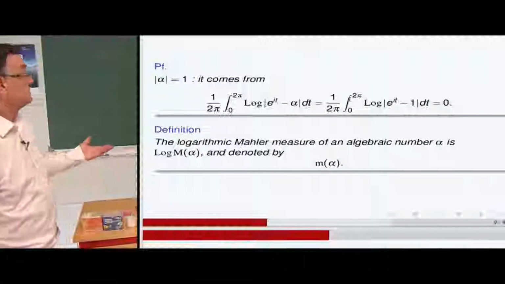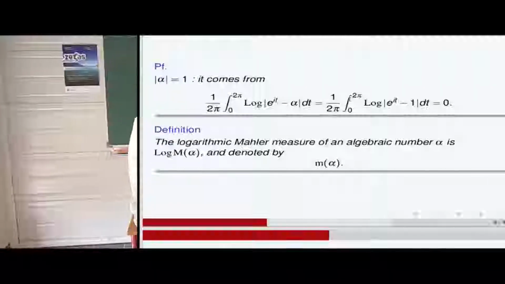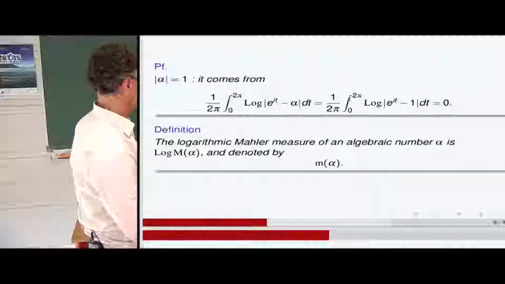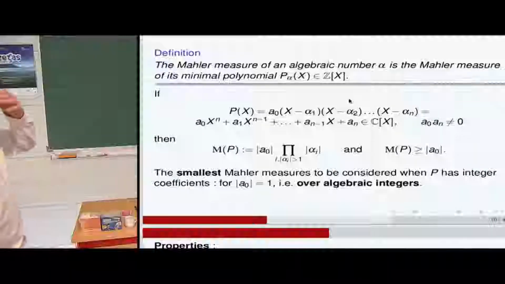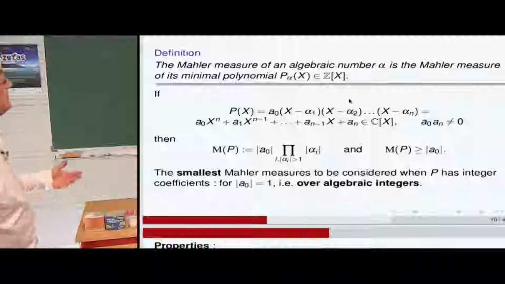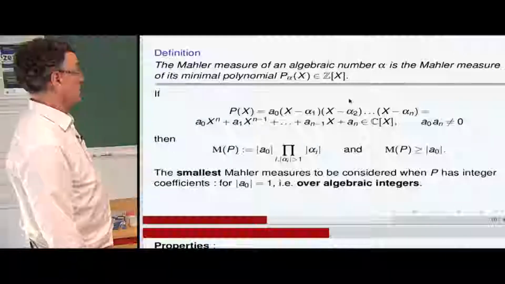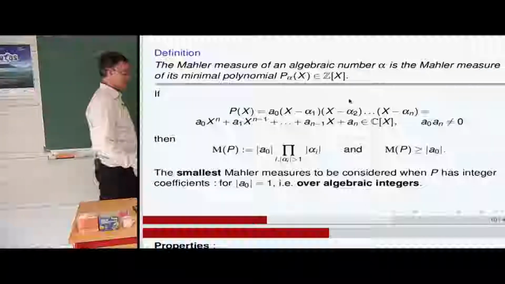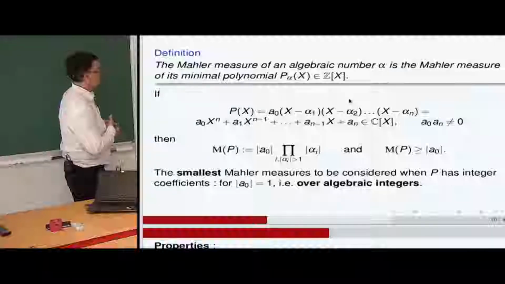So, in the terminology, the logarithmic Mahler measure is thus the log of the Mahler measure of alpha. You take the Mahler measure of the minimal polynomial of alpha, and take the log and obtain the logarithmic Mahler measure. So the Mahler measure of an algebraic number alpha is the Mahler measure of its minimal polynomial, so it's uniquely defined. And therefore, we are interested in these topics to understand the minoration of algebraic numbers in general when you take the whole class of algebraic numbers in the complex plane.